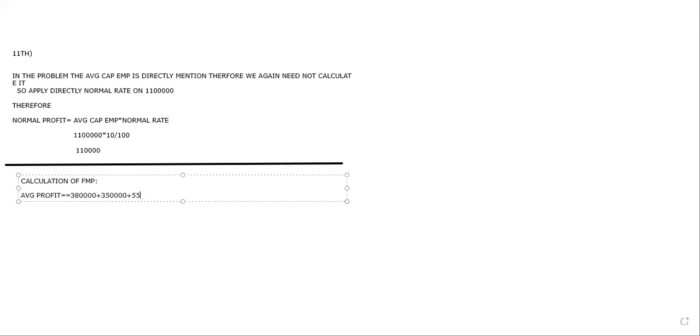Plus 5,50,000. I'm not going for taxation as of now. First find the average, then directly calculate taxation on that one amount, that is the reason I'm going with calculation of total profit. So 3,80,000 plus 3,50,000 plus 5,50,000 plus 4,90,000 plus 4,30,000 divided by 5 years.